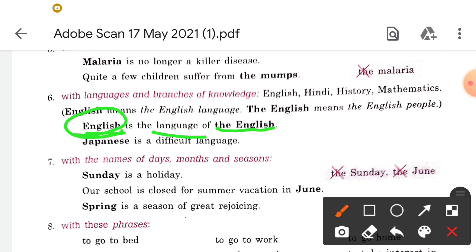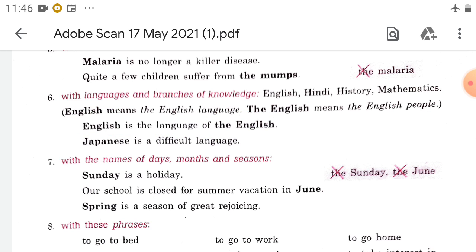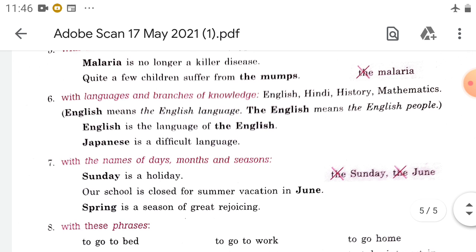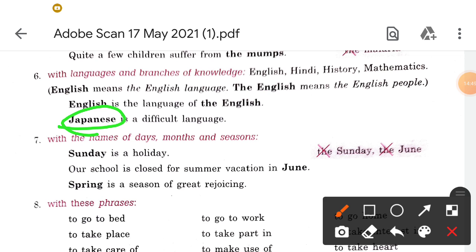But "the English" here means the English people, so that's why we use the English. This is not a subject here, we are talking about the English people. Japanese is a difficult language. Here this is a language, so that's why omission of the article is there.